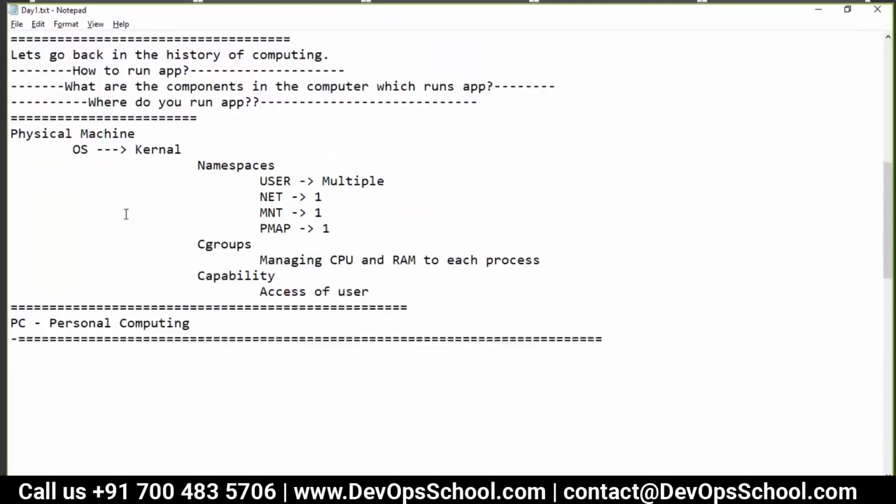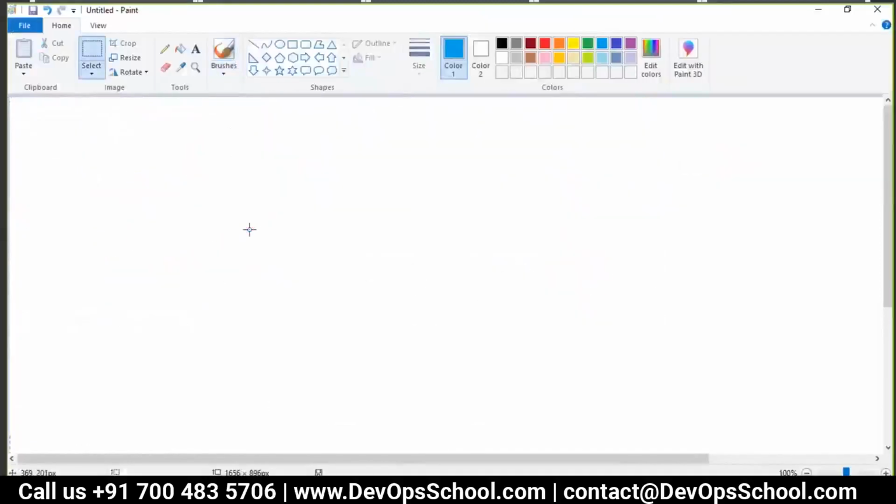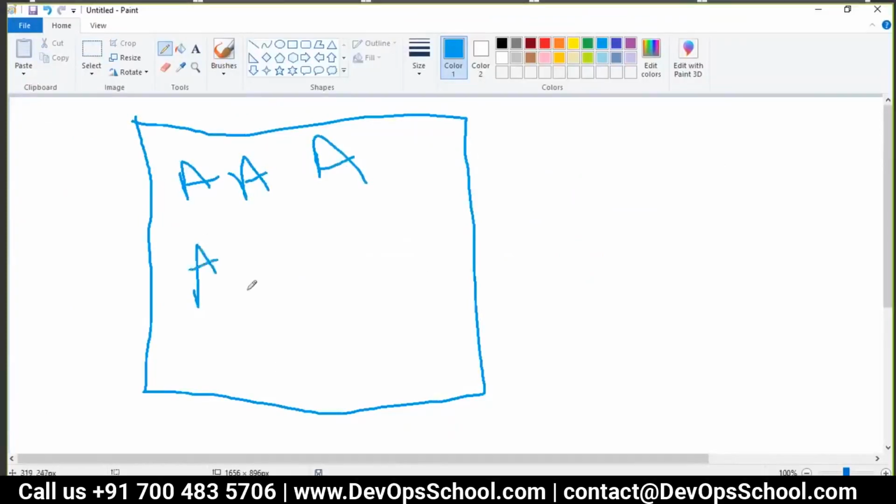Next question: why do we run an application on multiple servers instead of one server? You have to give me this reason. I will put it up in a defined way. Let's understand it this way. Here we can have one big machine and we can run all of our apps here. I'm talking about the physical machine. Do not think about anything else right now.